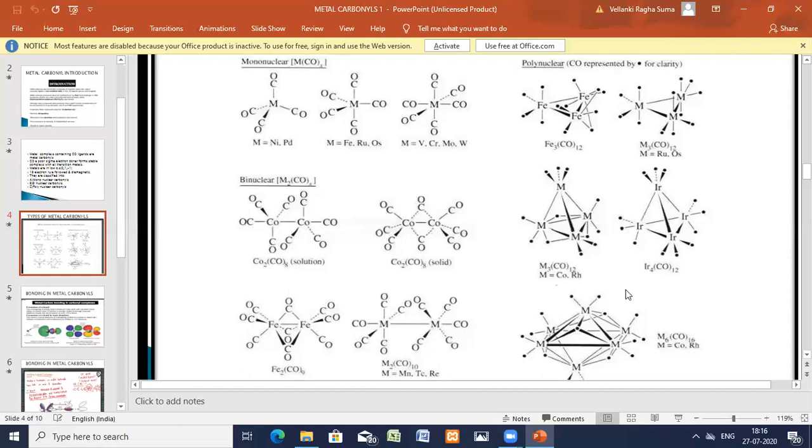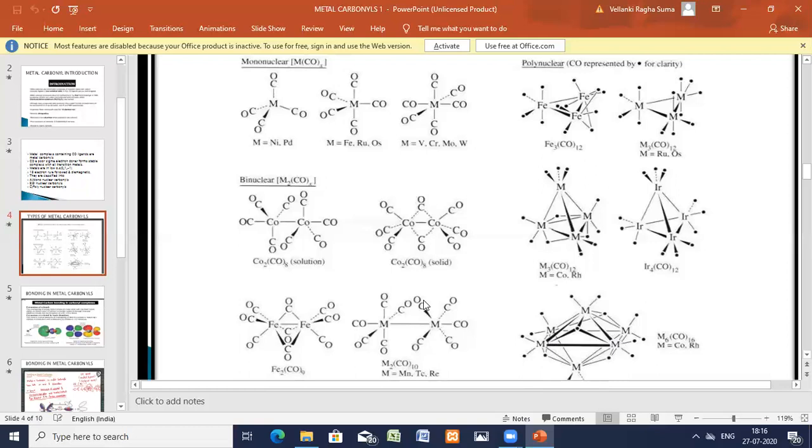Now coming to the very complex polynuclear compound, it is formed by the cobalt and rhodium. That formula is M6(CO)16. It's a very complicated structure. There you can see the carbonyl bridges, you can see metal bridges, everything is complicated. Okay, so I hope you have understood this classification.